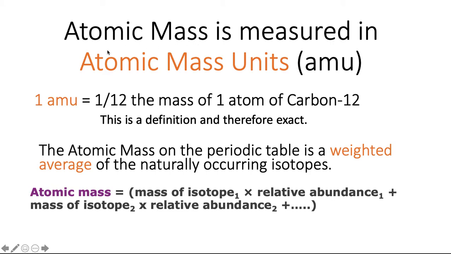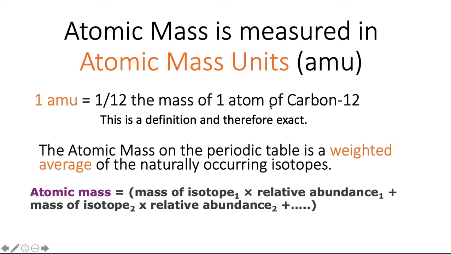Well, we measure the atomic mass in a unit called the atomic mass unit, AMU for short. Now, these are very small, obviously, because we're talking about the mass of an atom. But this is a definition, and it's an exact definition: one AMU, one atomic mass unit, is defined as 1/12 of the mass of one atom of carbon-12.